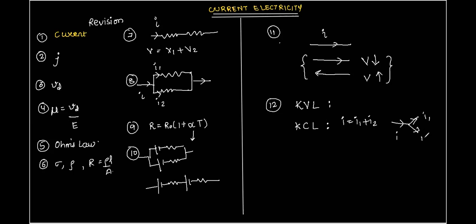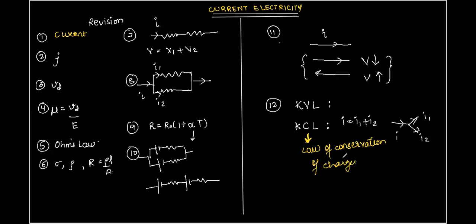KCL is an application of the law of conservation of charges, right?